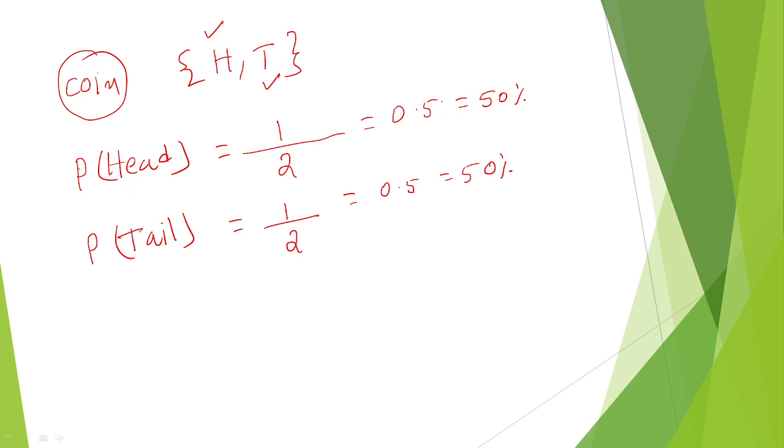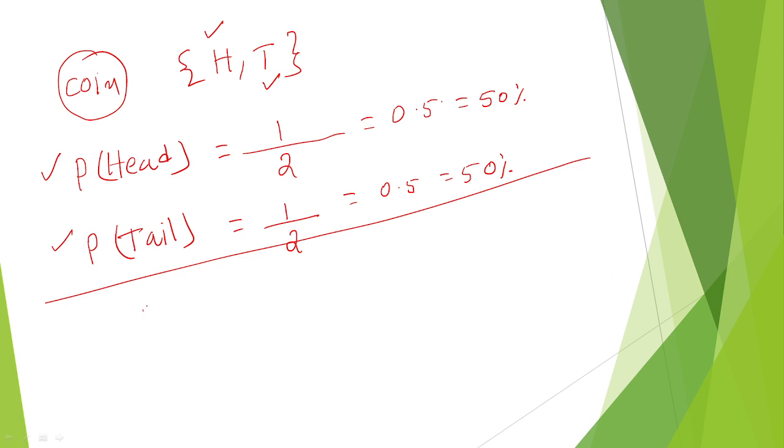So the probability to get head is a 50% chance, and the tail probability also has a 50% chance. This is before completion of the experiment. After completion, let's just make an assumption.